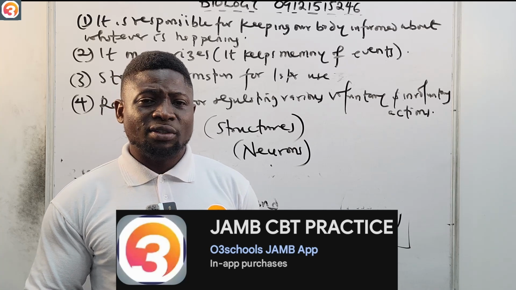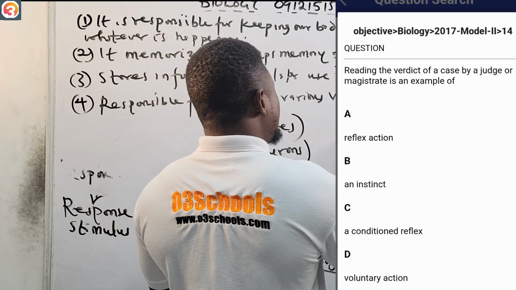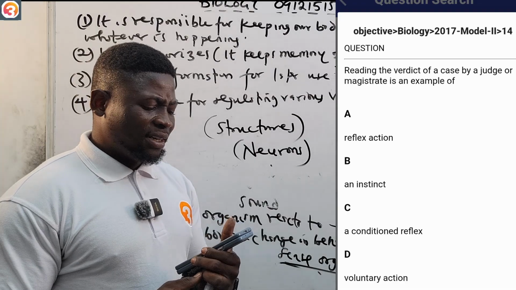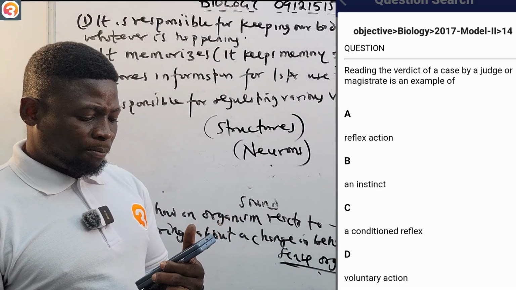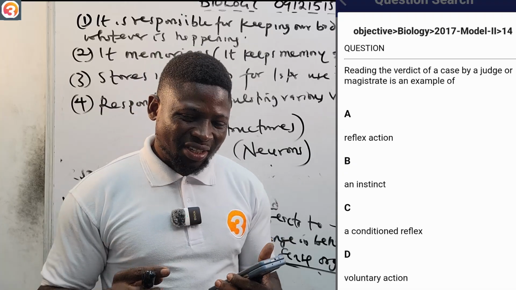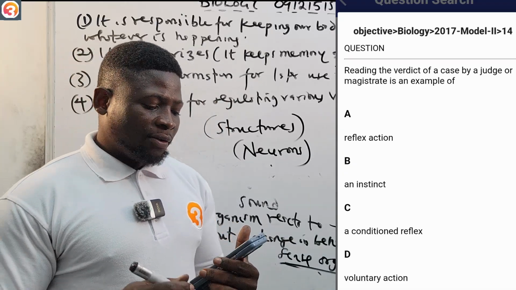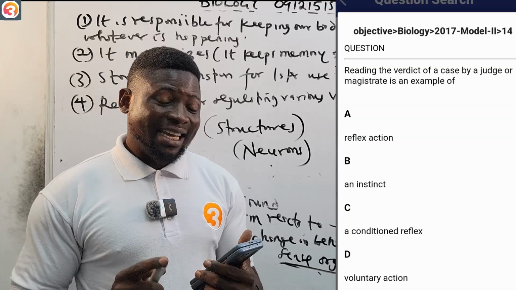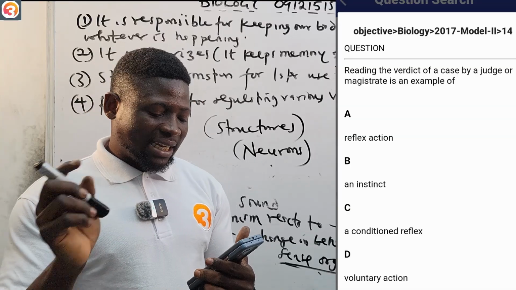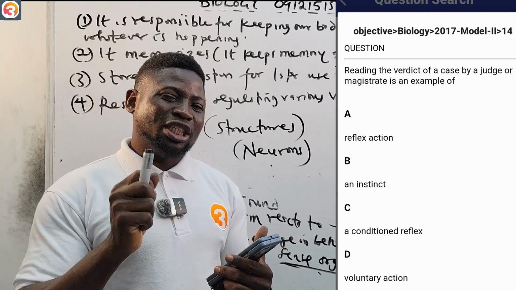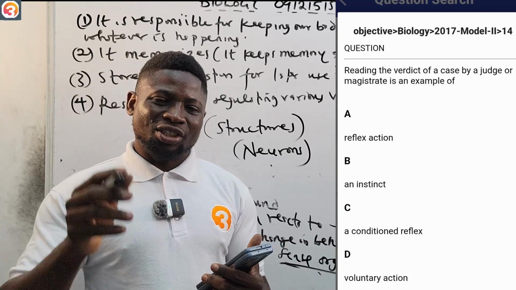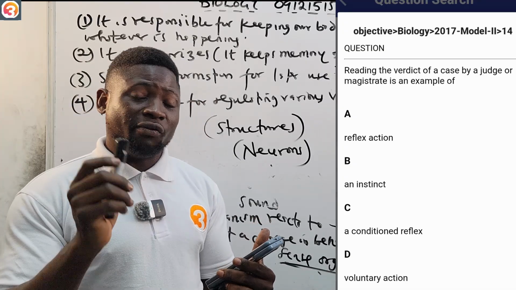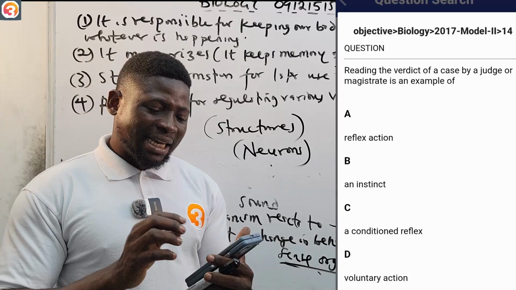This is a 2017 question, number 14. This will be too easy for me to answer, so you will be the one to answer it in the comment section. It says that reading the verdict of a case by a judge or magistrate is an example of: A, reflex action; B, instinct; C, a conditioned reflex; D, a voluntary action. Is it a reflex action, an instinct, a conditioned reflex or a voluntary action? Put the answer in the comment section.